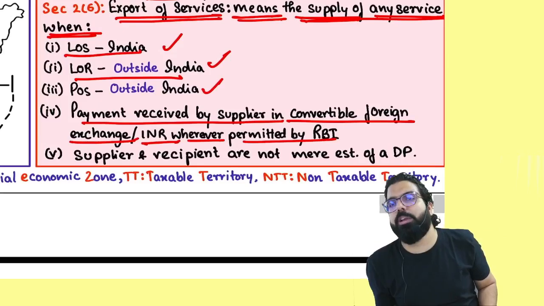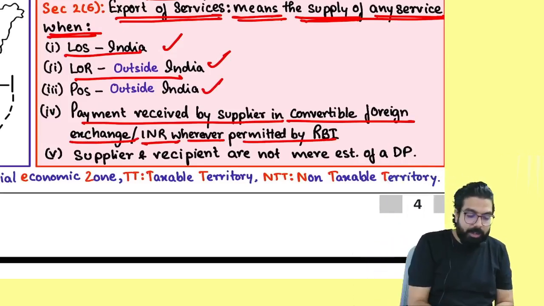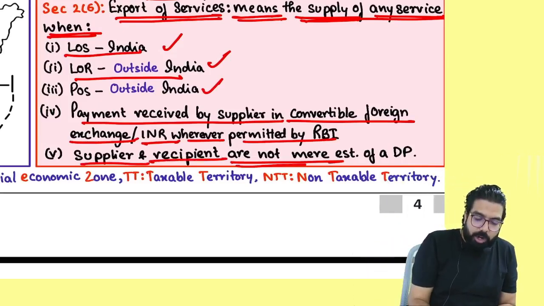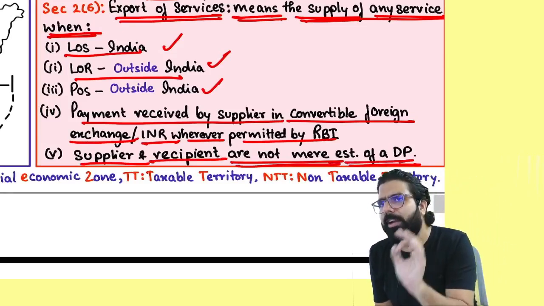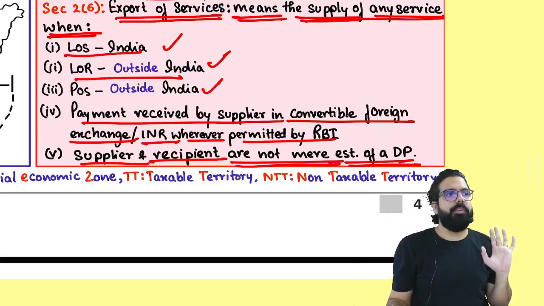Baba, in Nepal, Bhutan, you can receive INR also. And sir, supplier and recipient are not mere establishments of distinct person, they are actual distinct persons. Can I go ahead, everyone?